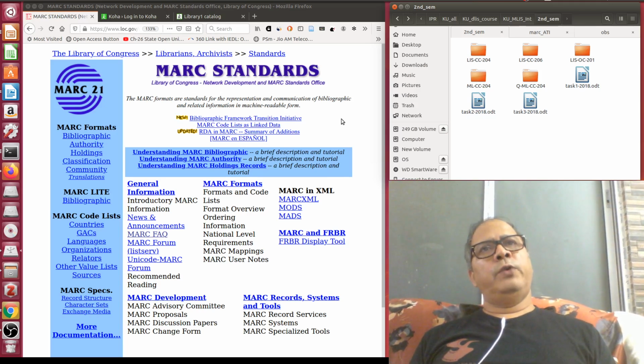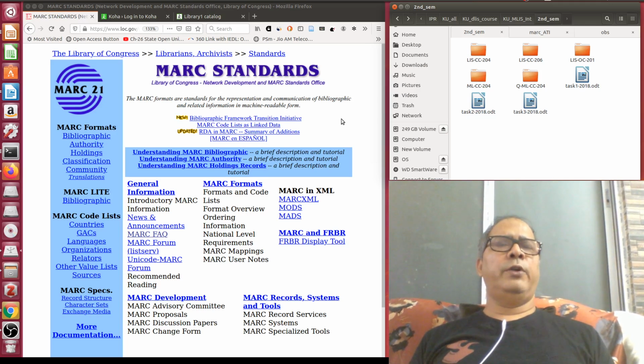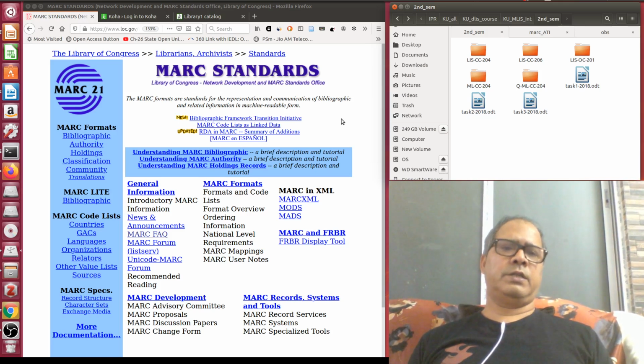So they all came together on the same platform and developed this MARC 21, MARC for the 21st century, which is actually an integration of different national MARC standards followed by major national libraries of the world. So we got MARC 21 in the year 1999, and from then onwards it became the global de facto standard for the last 20 years in managing bibliographic data by libraries.